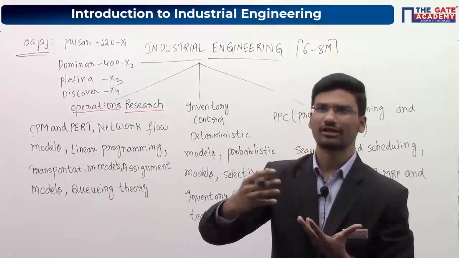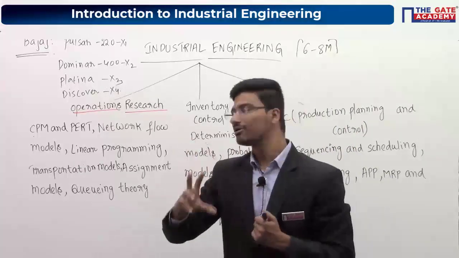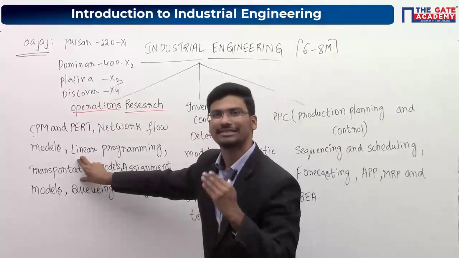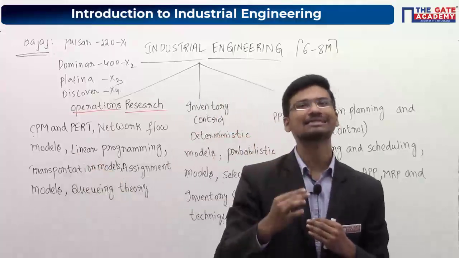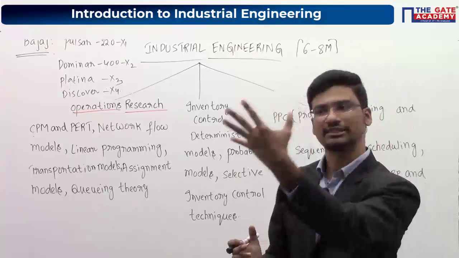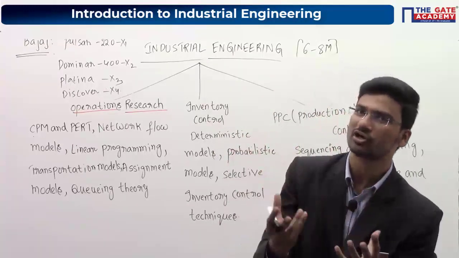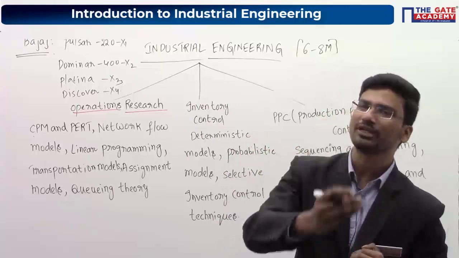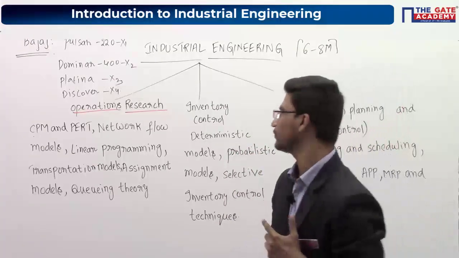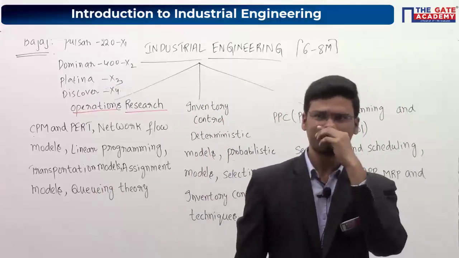So for transportation, definitely you have to pay some amount of cost. Now what is the aim of these transportation models? You have to minimize the transportation cost. So you have to decide from which city to which city you have to send, in such a way that your total transportation cost is minimum. To minimize that transportation cost, you can use these transportation models.